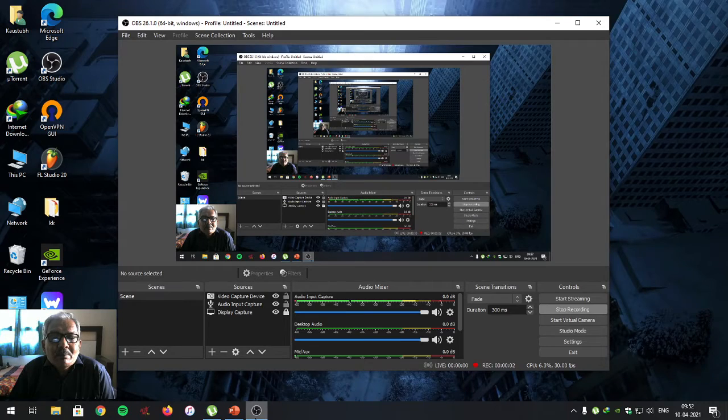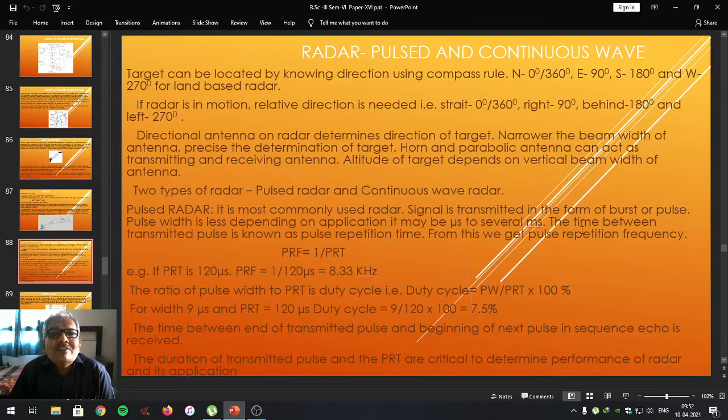Dear students, in yesterday's lecture, where we started with the principle of radar, we studied the principle used in radar.